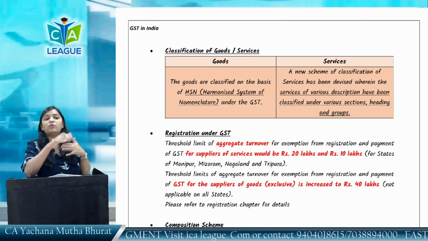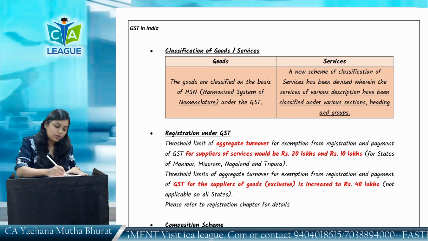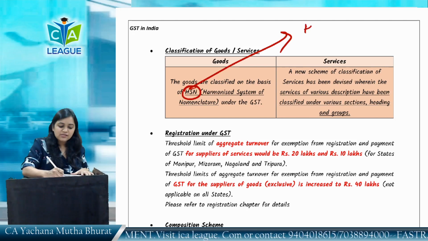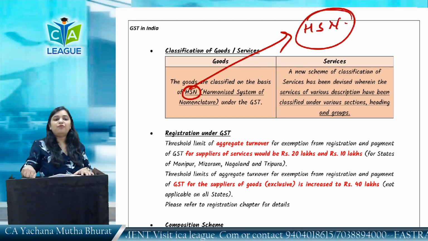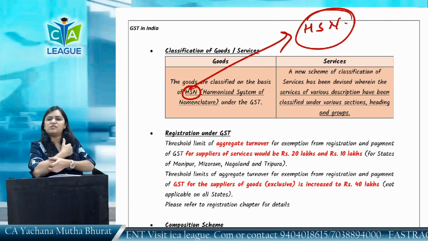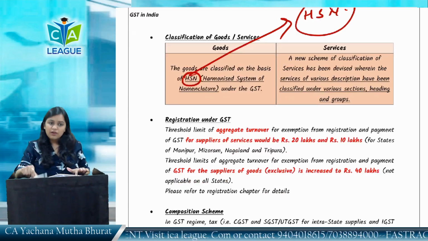Goods and services here are classified on the basis of HSN. This is adopted from the US. Harmonized System of Nomenclature. Every good will have some code or other that is called HSN. With this we are going to discuss in detail.